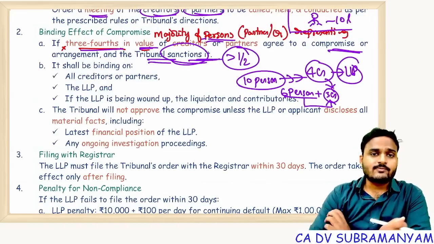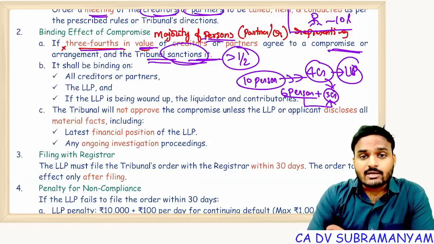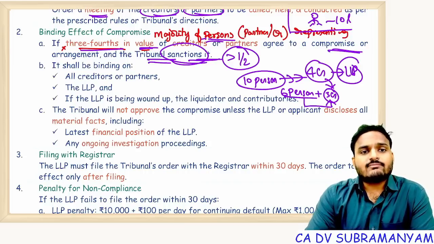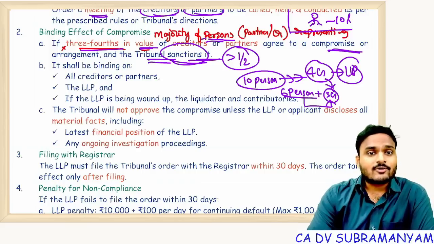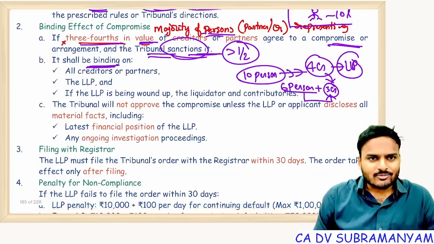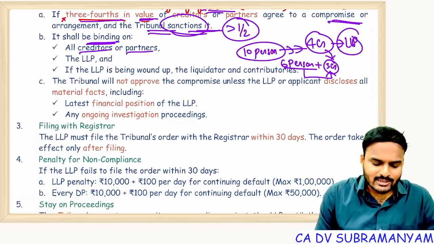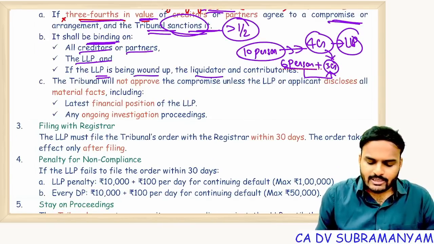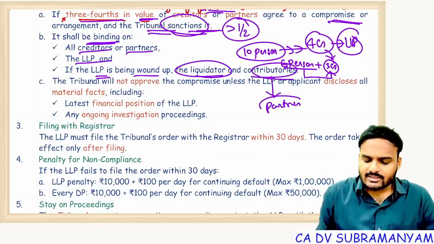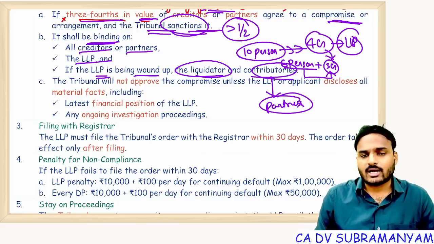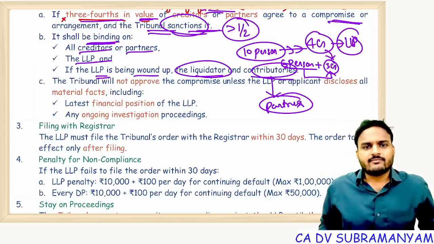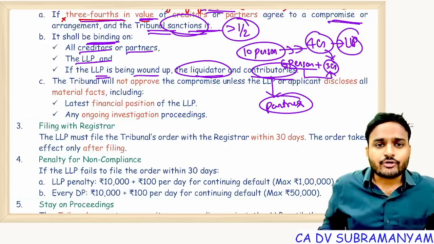So the tribunal orders for compromise when it gets the requisite approval. What is that requisite approval? A majority of the persons representing 3/4 of the value. If they give approval, the tribunal orders for compromise, or else no compromise. And whatever order the tribunal passes, it is binding on all the creditors, partners and the LLP. If the LLP is being wound up, it binds the liquidator and contributories. Here contributories are nothing but partners. Until the LLP is in existence, we call them partners. If dissolution or winding up has started, we won't call them partners, we call them contributories.